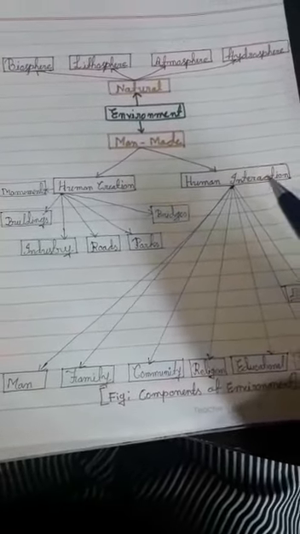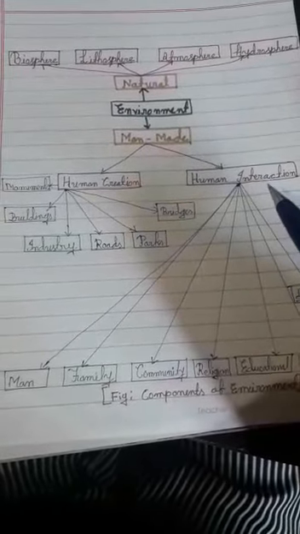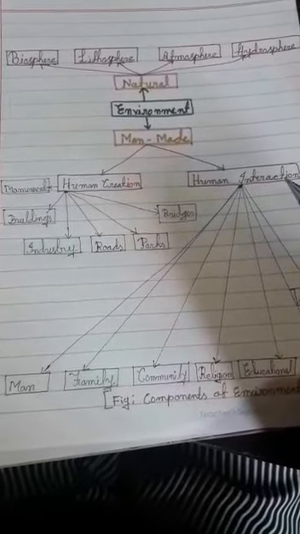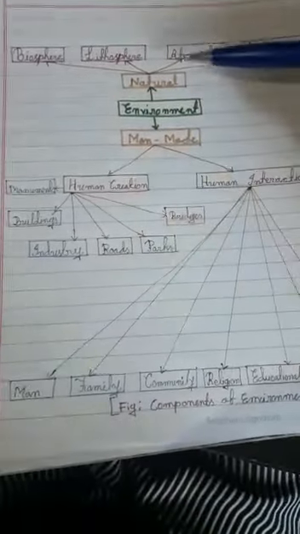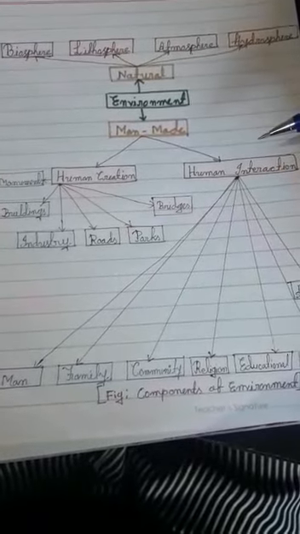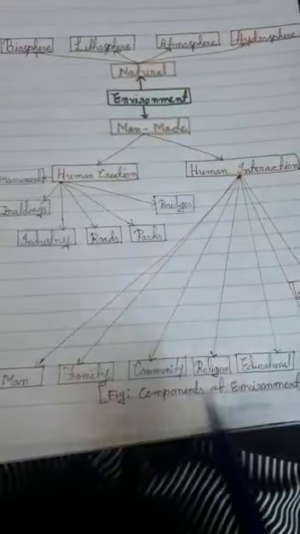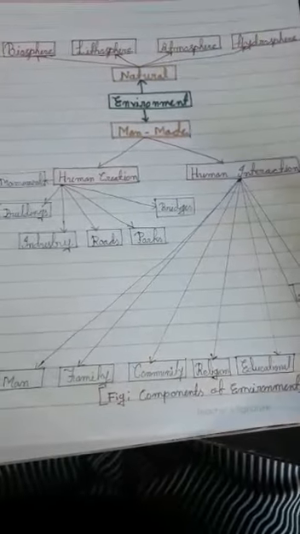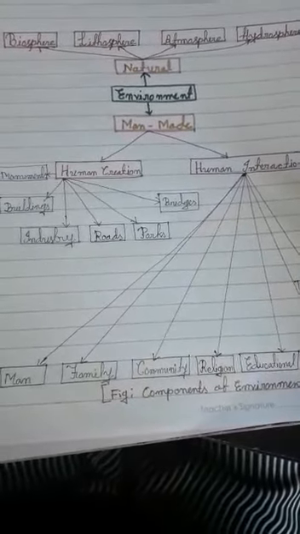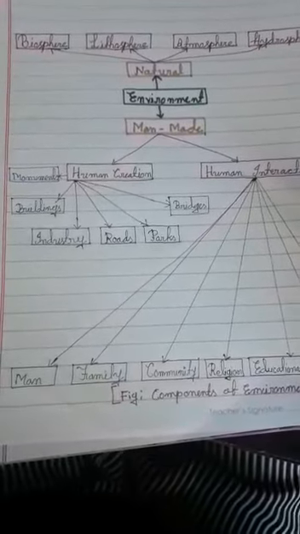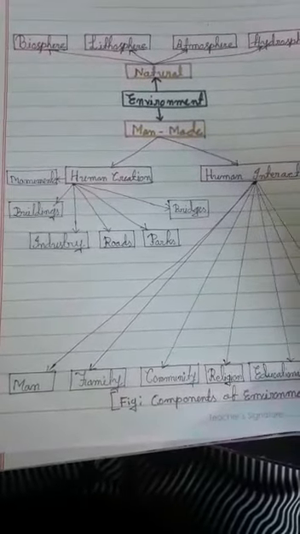So these three categories, natural components, human creation and human interaction, are very essential to forming the components of the environment. And if you closely notice, everything is interdependent, everything depends on each other directly or indirectly.